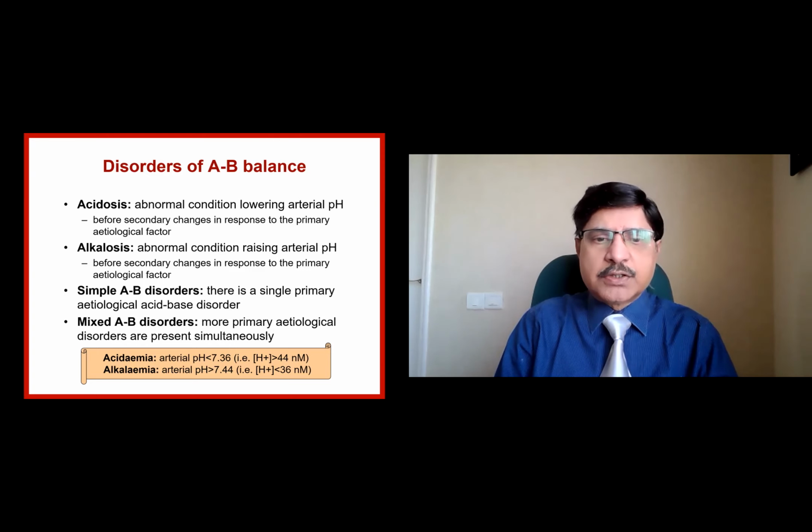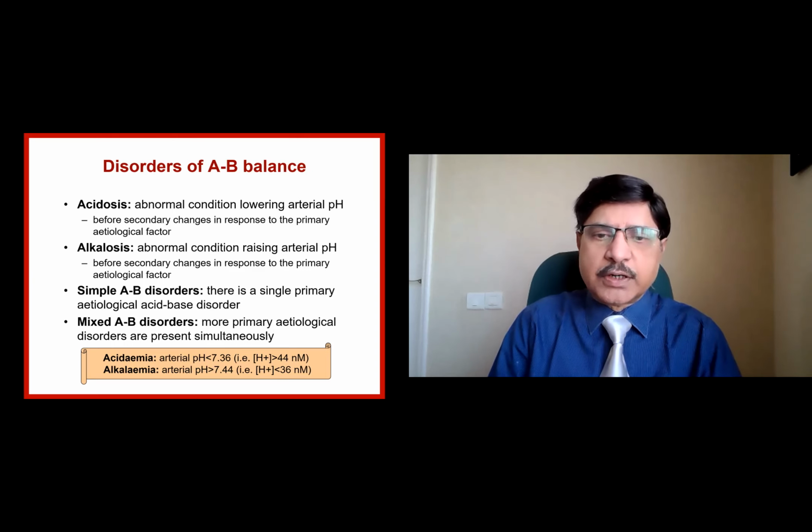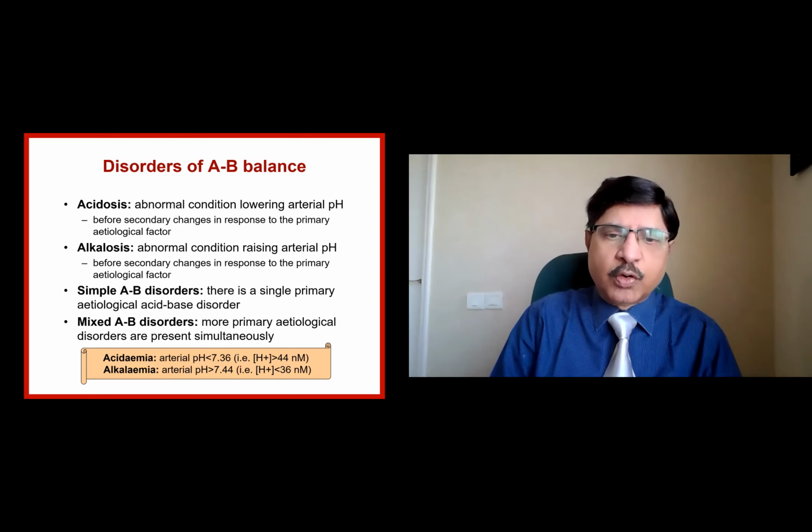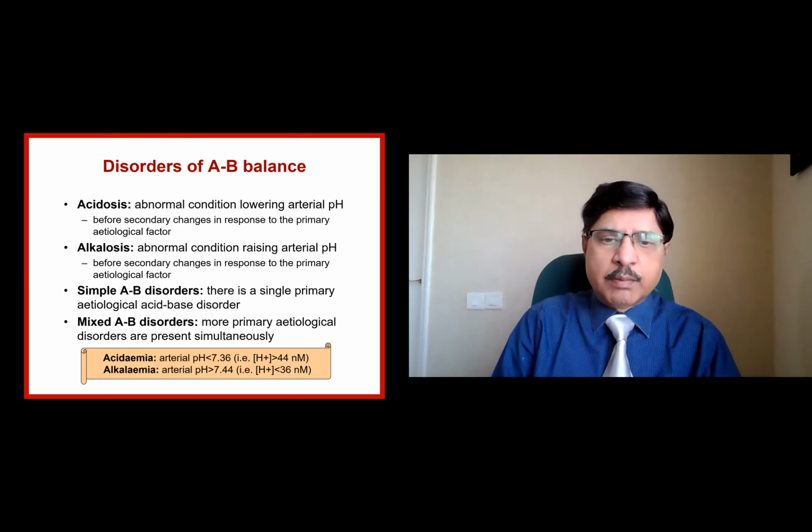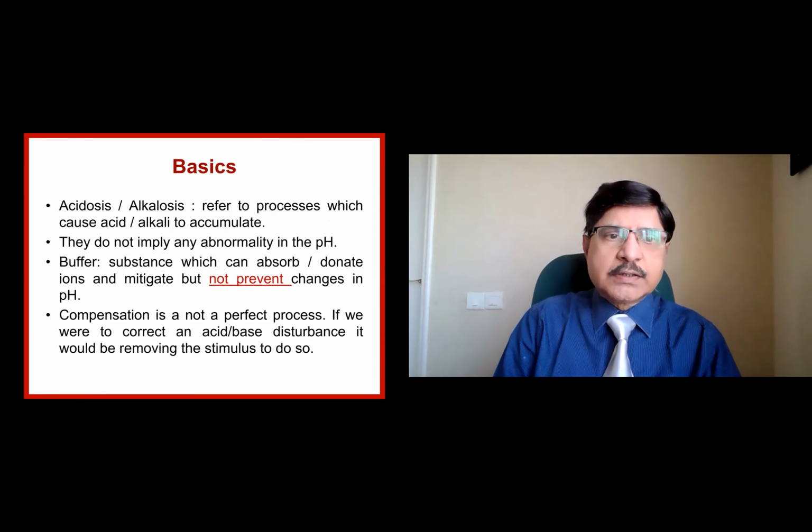The arterial pH normally should be between 7.36 to 7.44. Anything less than 7.36 is acidemia and acidosis, and more than 7.44 is alkalemia with associated alkalosis. Emia means what is circulating, and osis is what is the pathology behind. So the basics is objectives. There is what is called the blood buffer system, which tries to absorb the immediate acid and base changes in the body, and we would like to look at some of these blood buffers.